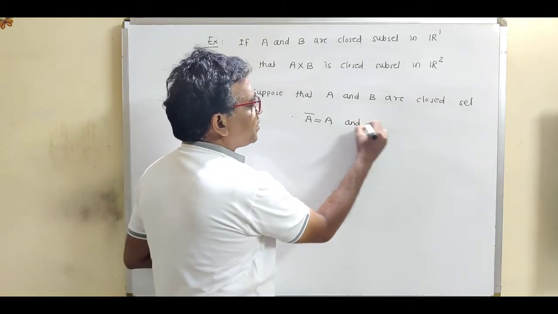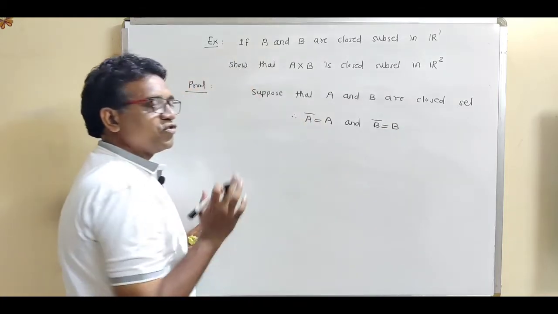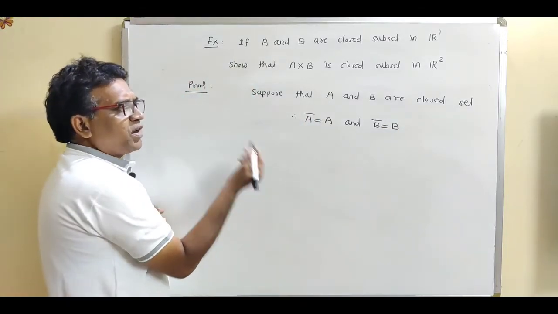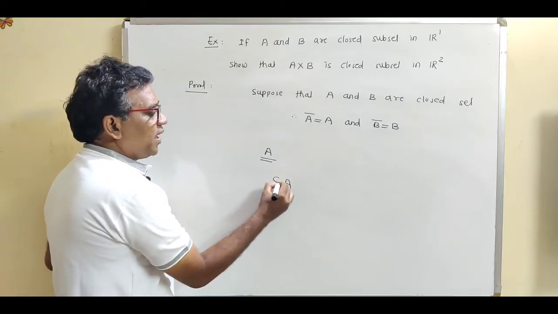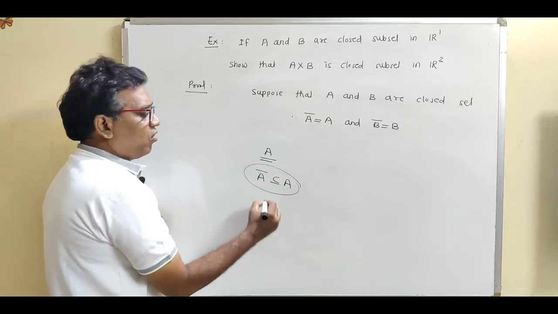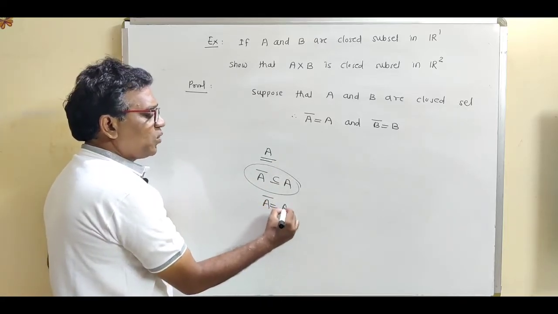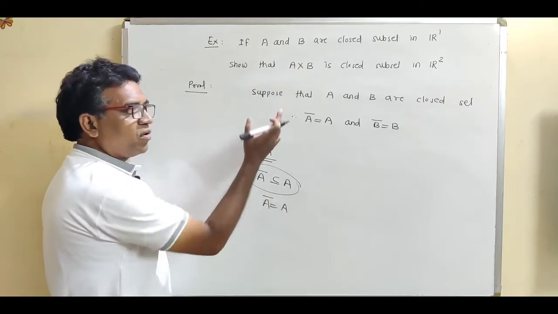B is a closed set. Closed set means B closure equal to B. We can use both definitions. A is said to be closed means A contains all its limit points. We can use this definition, or we can take this definition: A closure equal to A. The set of all limit points is equal to itself. It is called the closed set.